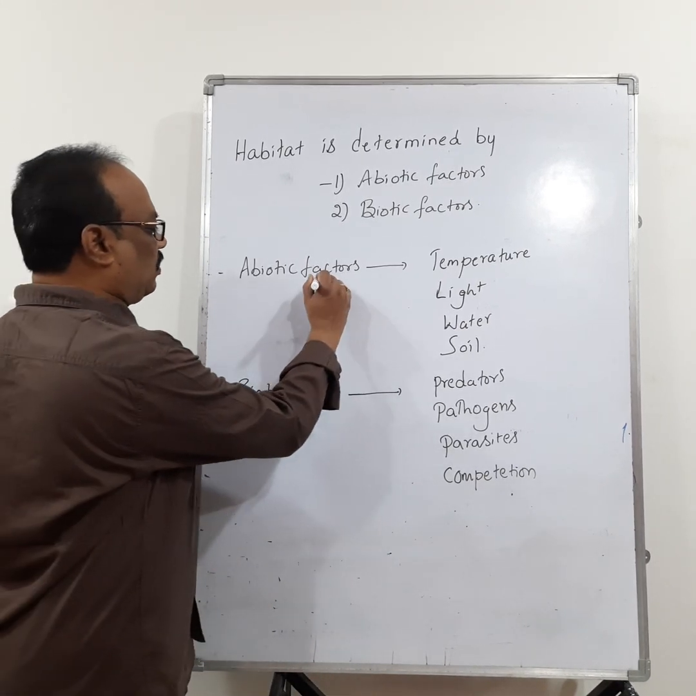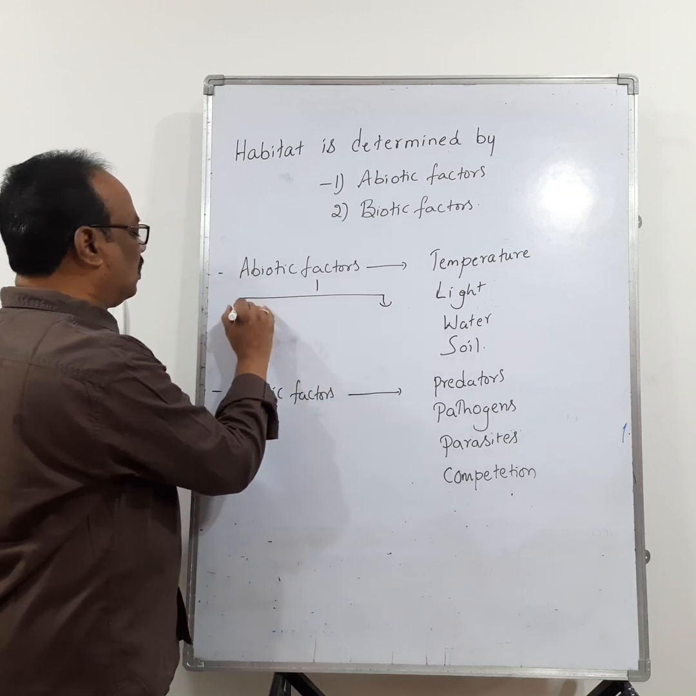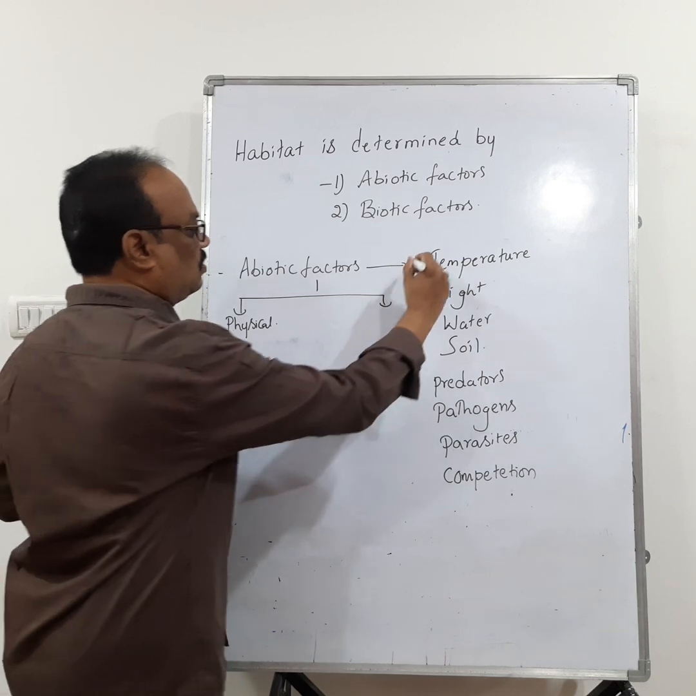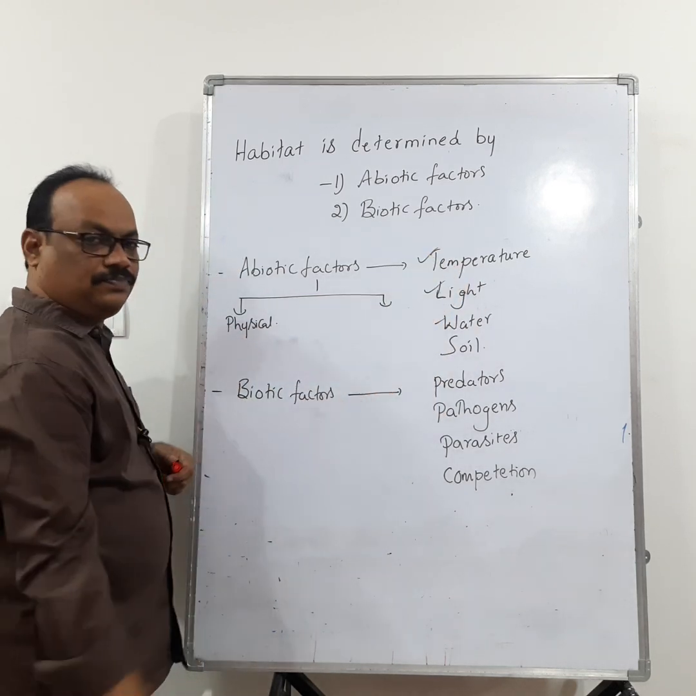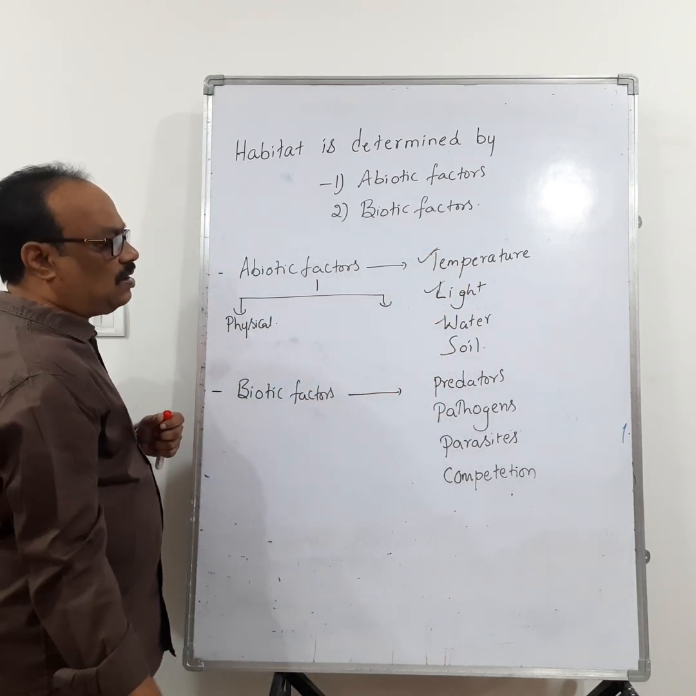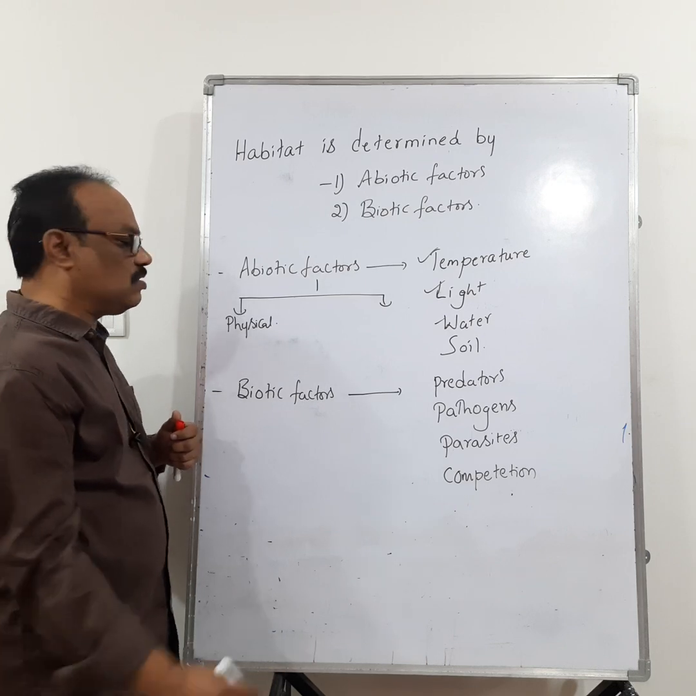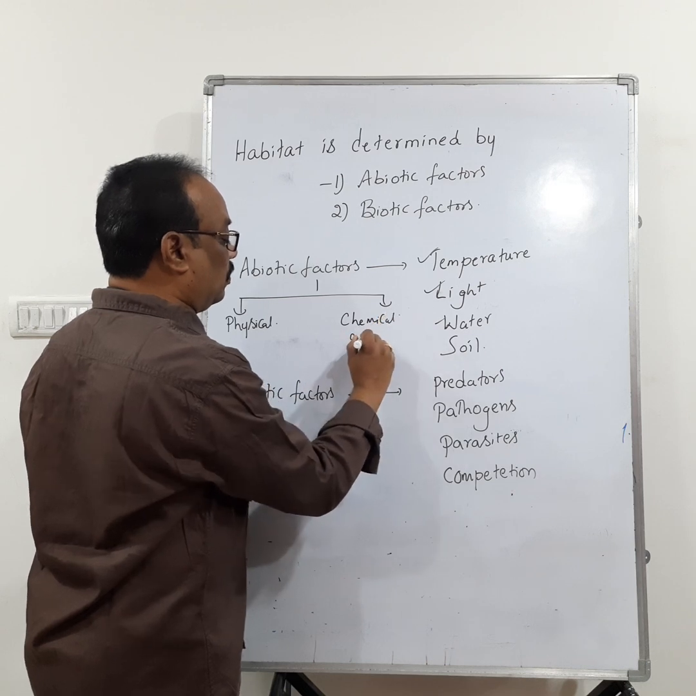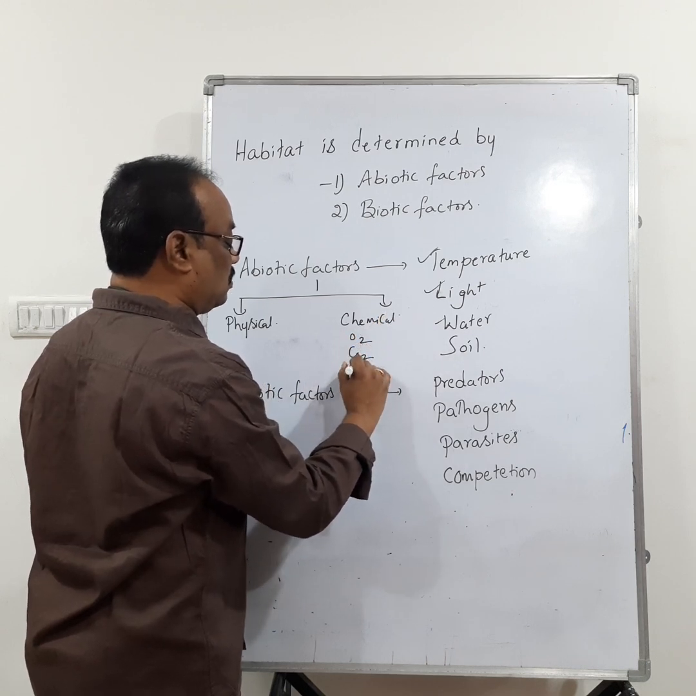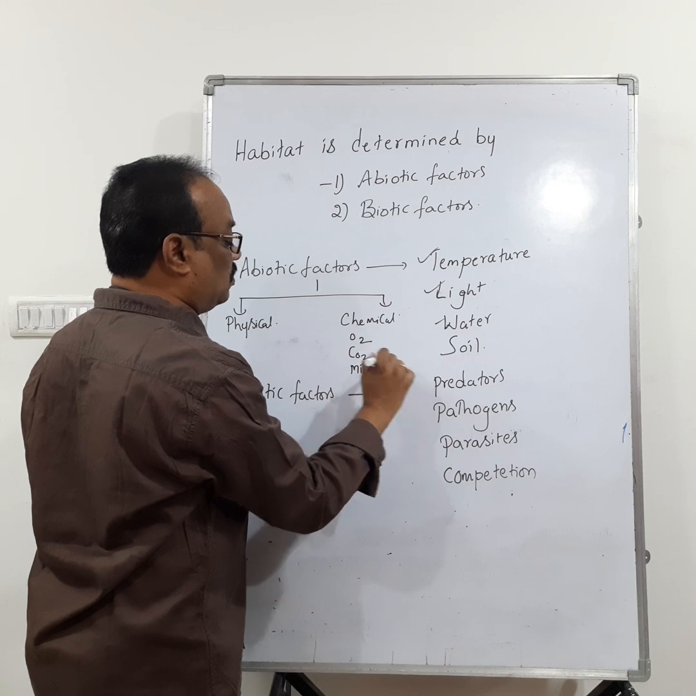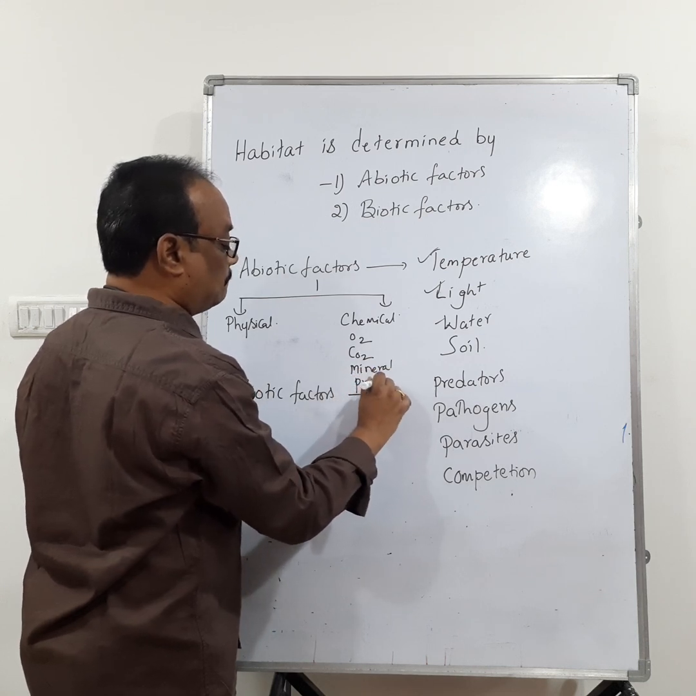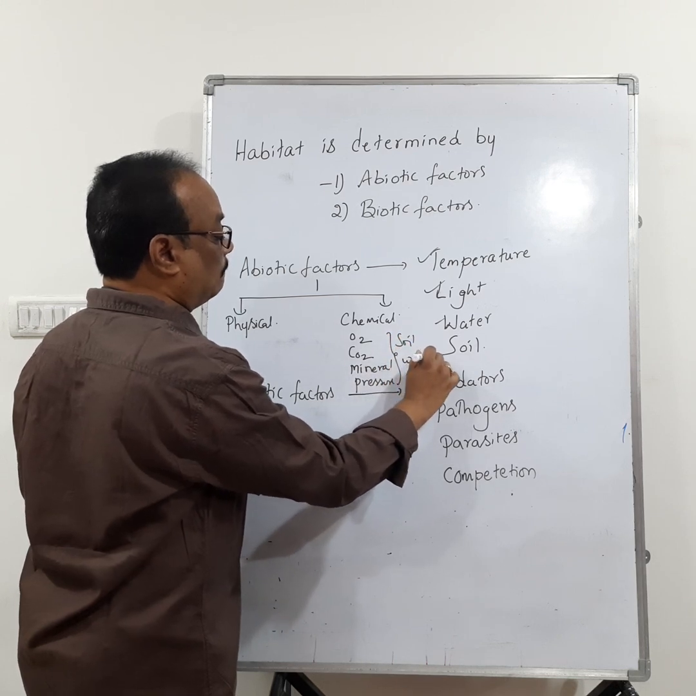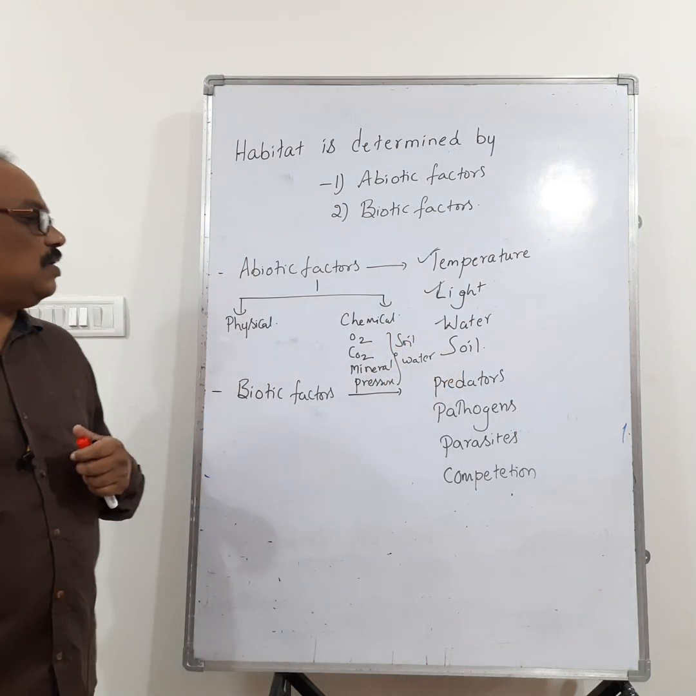So in abiotic factors, again we can say that there are physical components and chemical components. Physical means we can say the temperature, light, water and soil come under the physical components. Then what are the chemical components? Chemical components include oxygen, carbon dioxide, mineral composition and pressure of soil and water. So these are the chemical components.